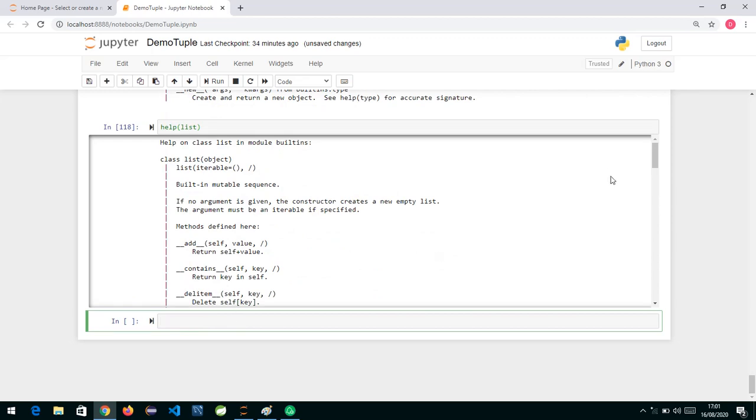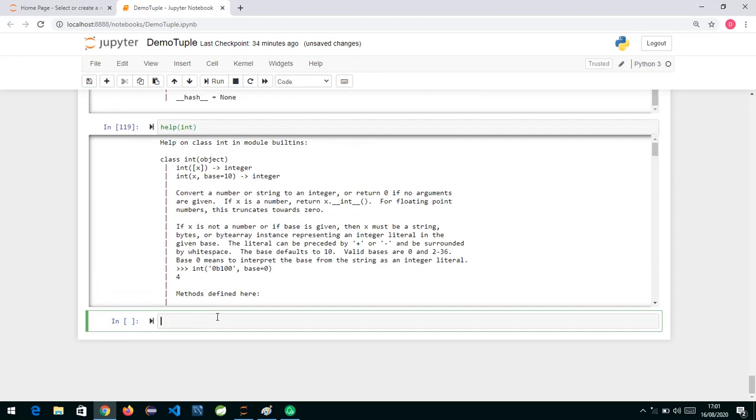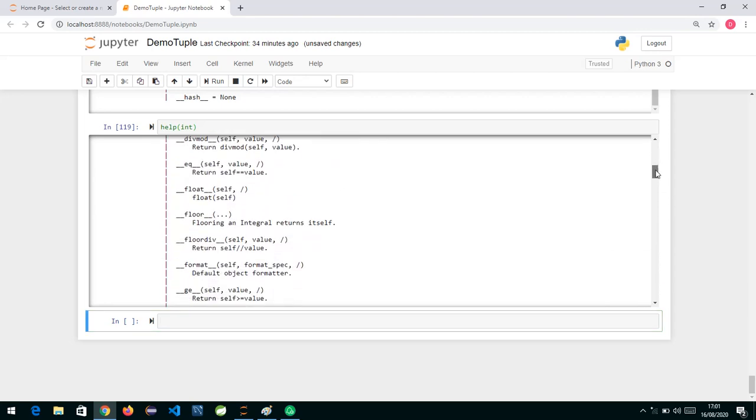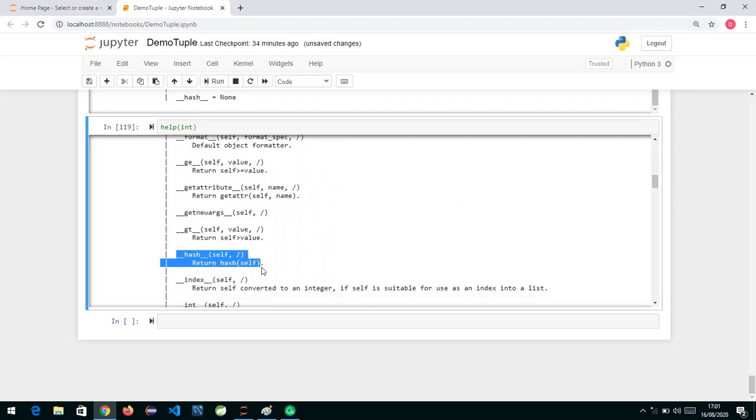Okay, so if we check list over here, you will see that the hash function is by default set to none. It has not been overridden. Those types which have implemented it, for example if we check help on int or string, you will see that int has also given an implementation of the hash function. So these are all hashable types, but list is not a hashable type and dict is also not a hashable type. So inside a set you can store only those objects which are of which type?